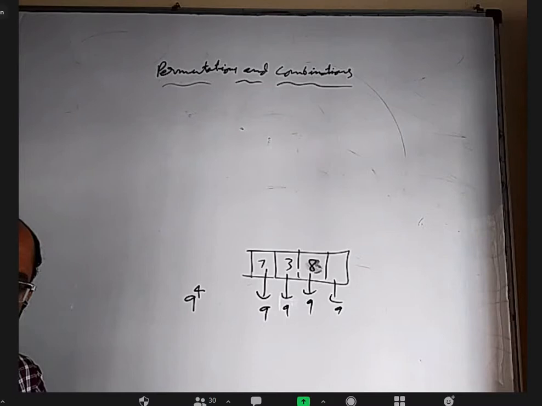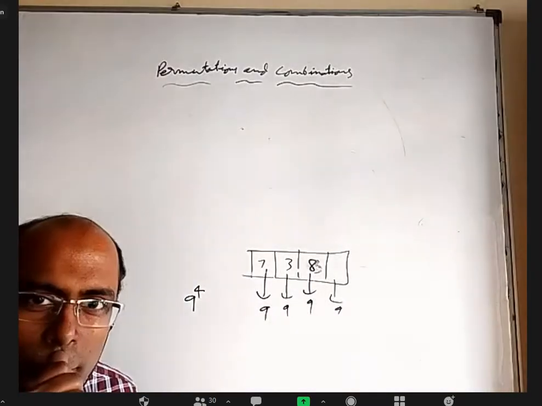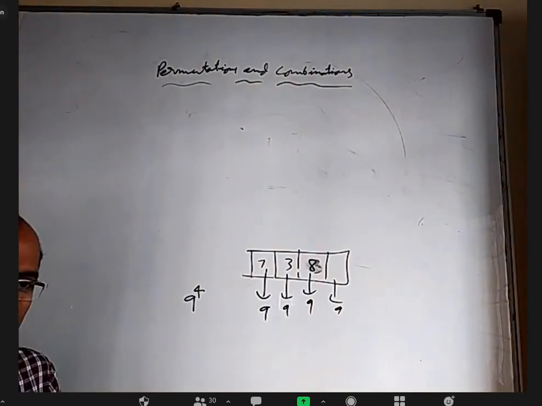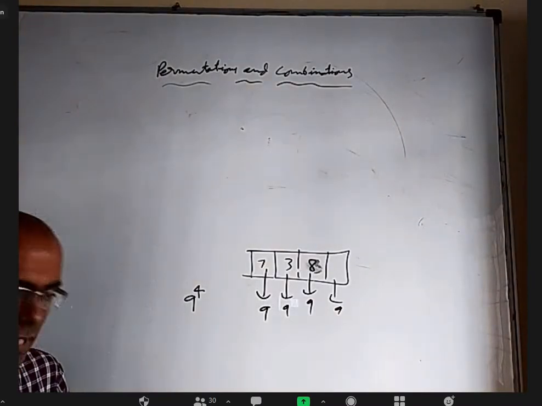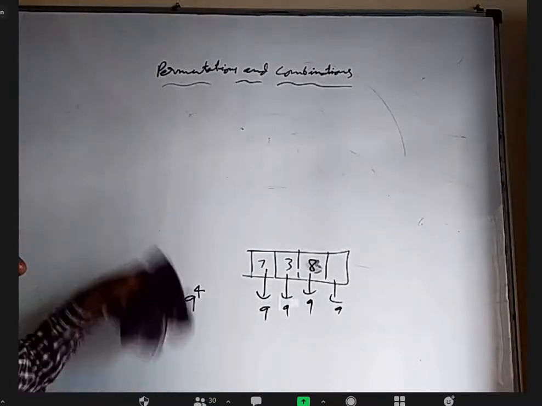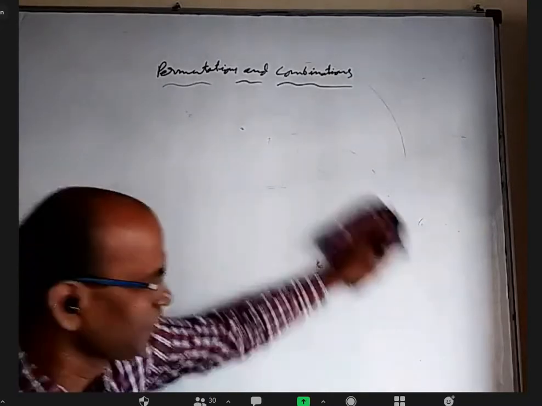Sir, but you asked, no two consecutive digits should be the same. Adjacent digits should not be the same. Oh, yes, sir. When you asked me to explain, I forgot the question, sir. Okay, understood. When you told the answer, I understood that your explanation is right. Only you could not tell immediately when I asked it.